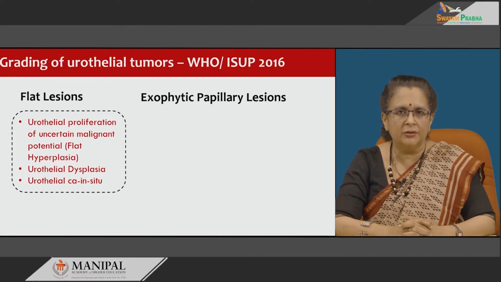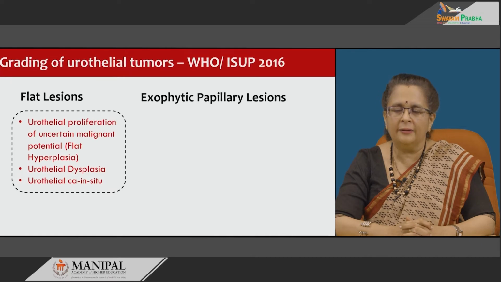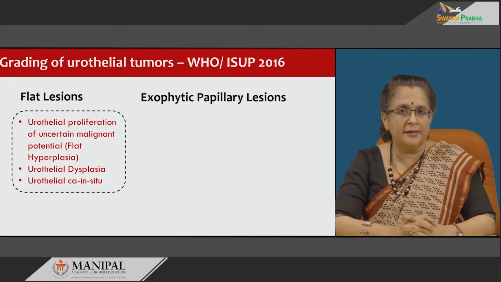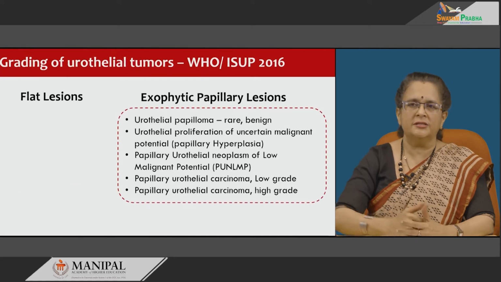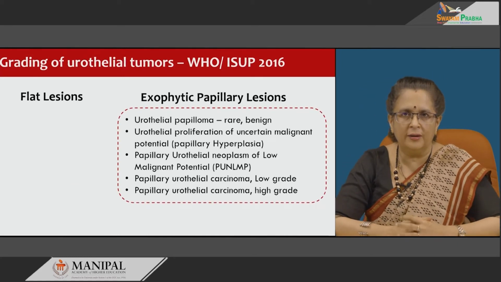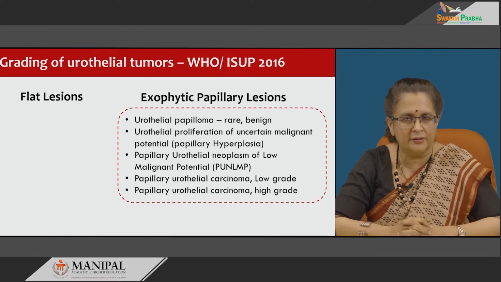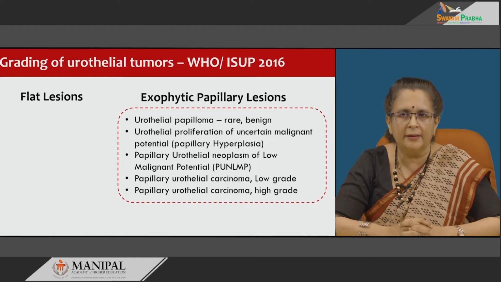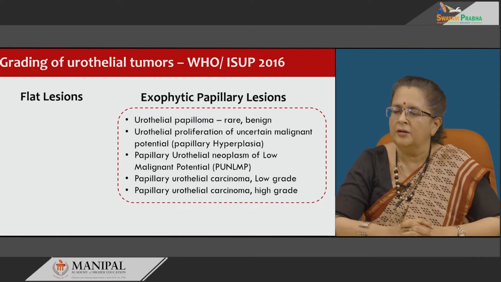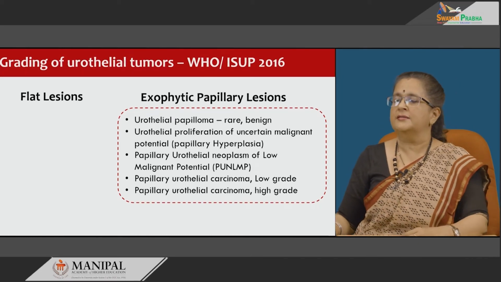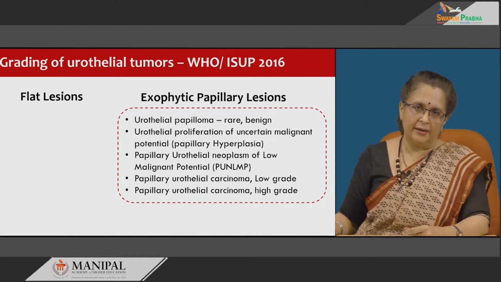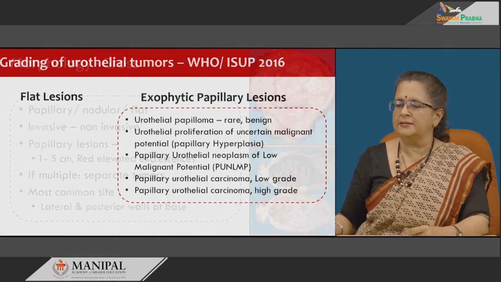The flat lesions include hyperplasia, then urothelial dysplasia and urothelial carcinoma in situ, and the exophytic lesions include urothelial papillomas, then urothelial proliferation of uncertain malignant potential, also known as papillary hyperplasia, then the PUNLMP or papillary urothelial neoplasm of low malignant potential, papillary urothelial carcinoma low grade and high grade. Now, these are all non-invasive ones. When it becomes invasive, we call it muscle invasive bladder cancer.